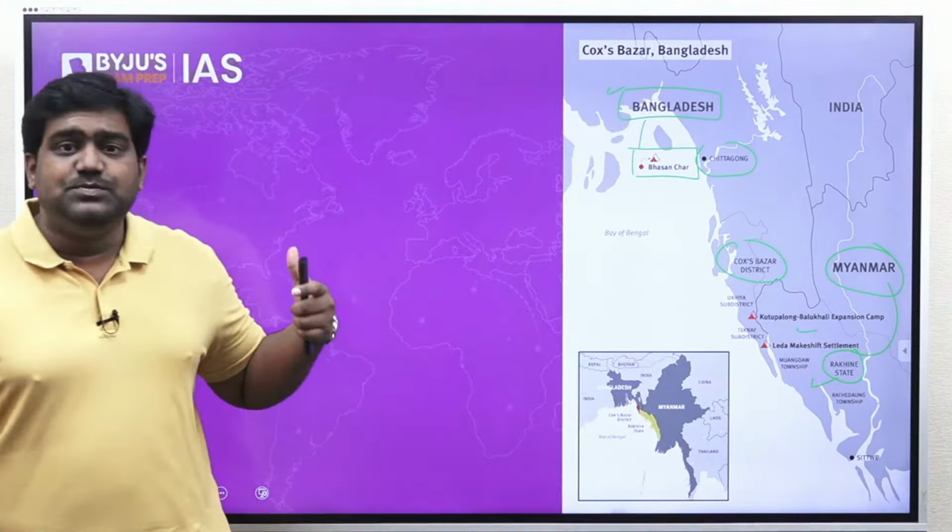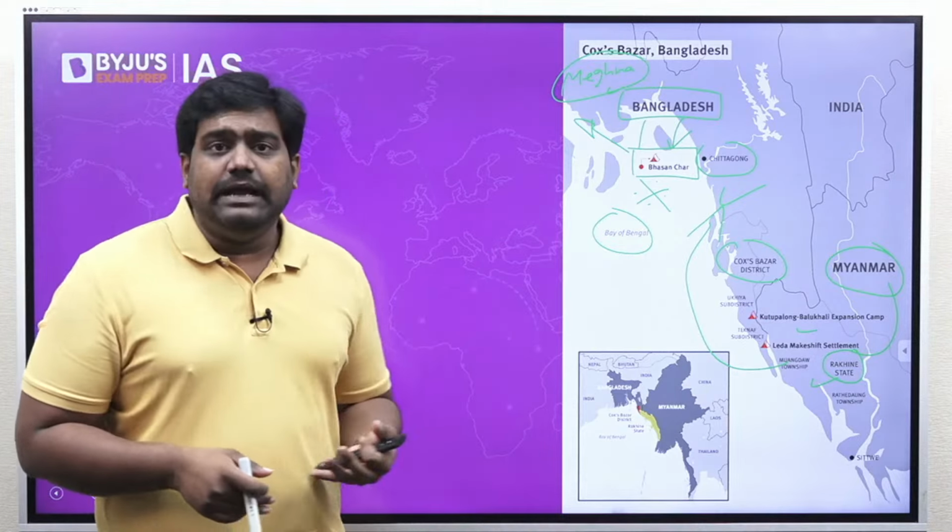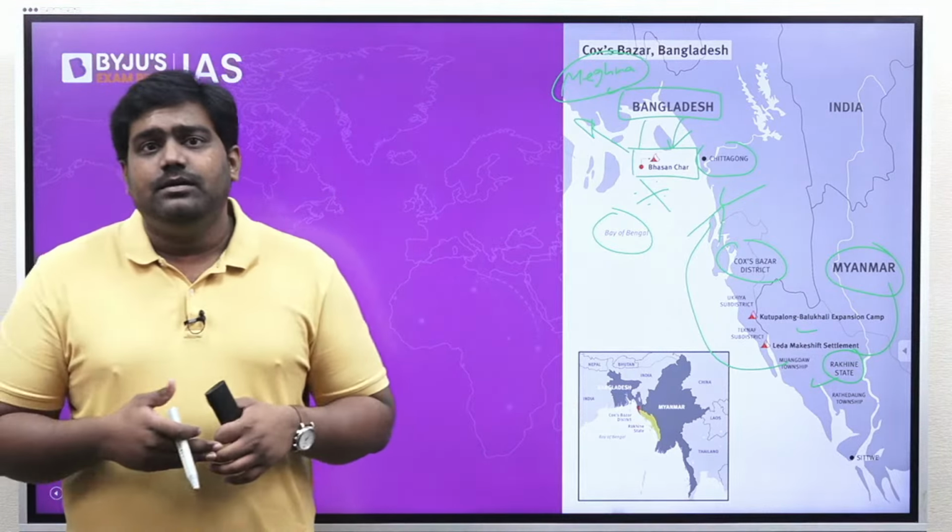Bhasanchar Island. So Bangladesh's plan to resettle the Rohingyas over here has been very controversial, because the Bhasanchar Island is a low-lying island and it is very vulnerable to several disasters. In fact, this island resurfaced very recently, in 2006-2007 was when the Bhasanchar Island came up to the surface, and it's a very low-lying island that is vulnerable to cyclones and coastal flooding and other related disasters. So that's the reason why the plan of Bangladesh to resettle the Rohingya refugees over here has been controversial on humanitarian grounds.